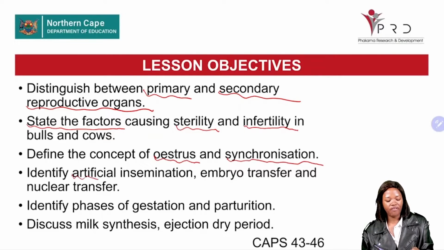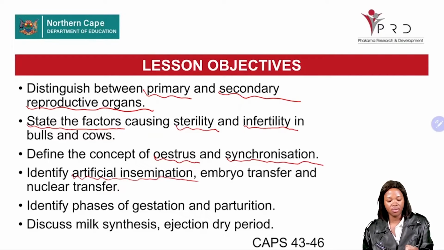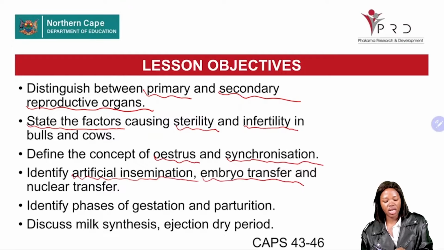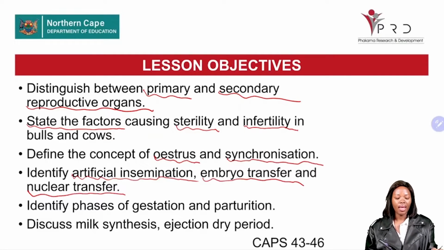Identify different artificial mating methods such as artificial insemination, embryo transfer and nuclear transfer. Identify phases of gestation and parturition, and also identify these processes in the exam. Discuss milk synthesis, milk ejection, and dry period.